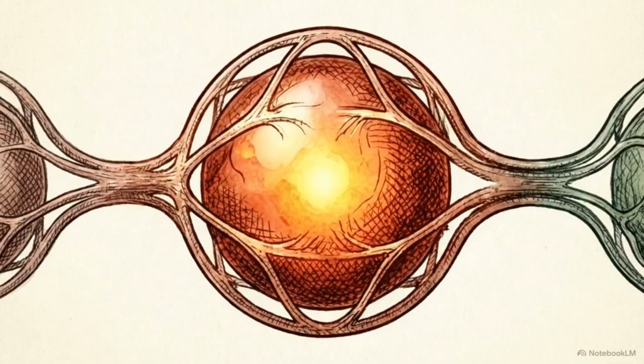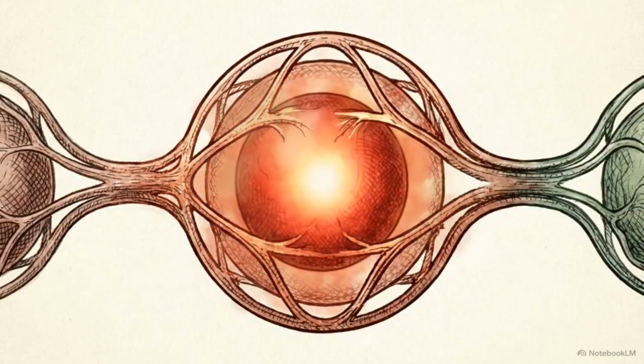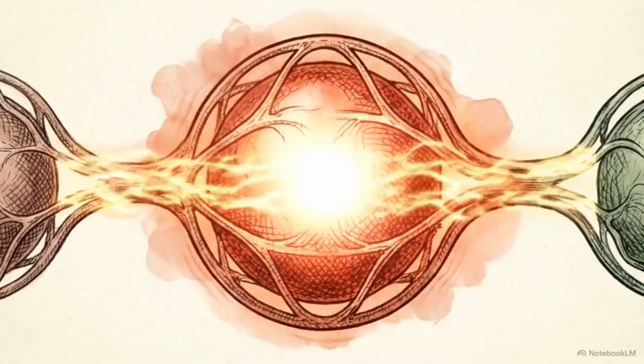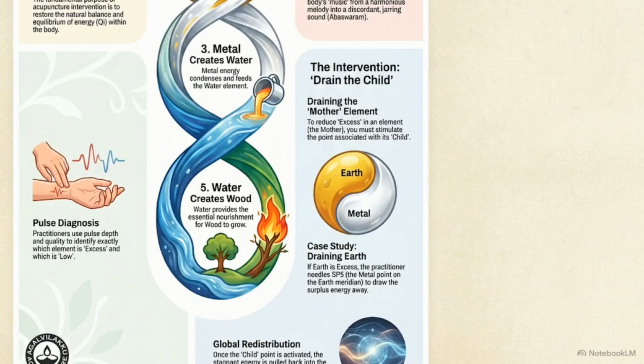This creates a unique mechanical challenge. How do you remove pressure from an overloaded node without disrupting the rest of the system? The protocol is counterintuitive. You do not attack the overloaded element directly. Instead, practitioners use the drain the child protocol.